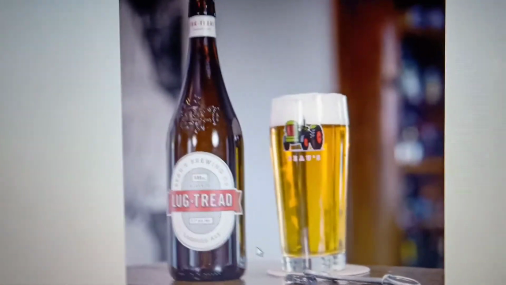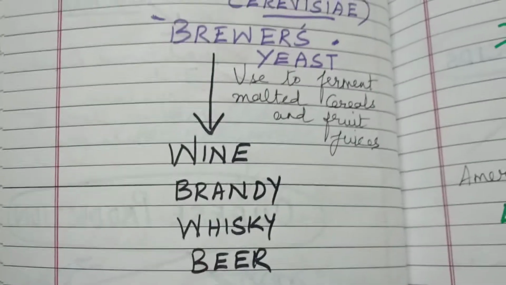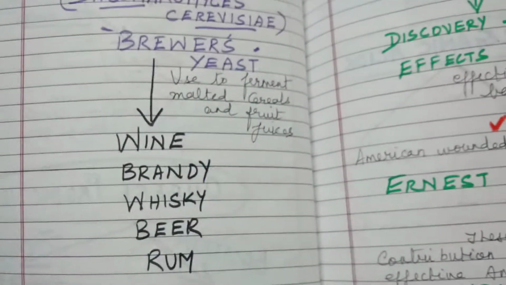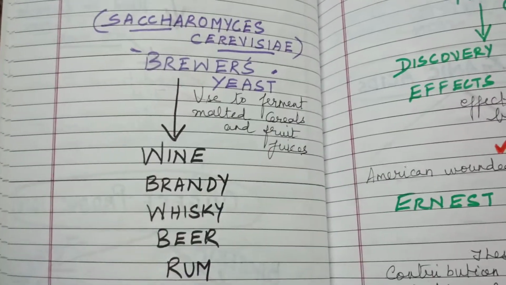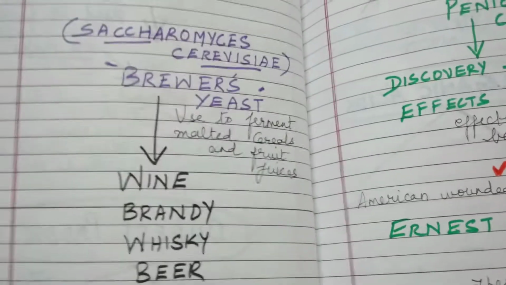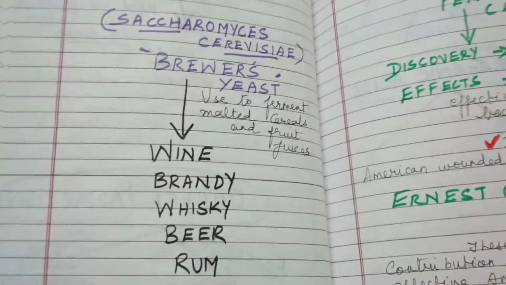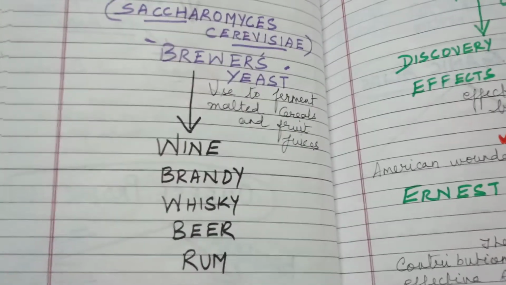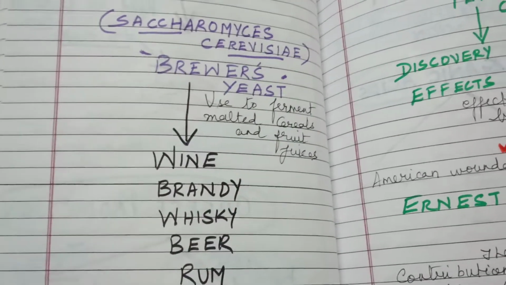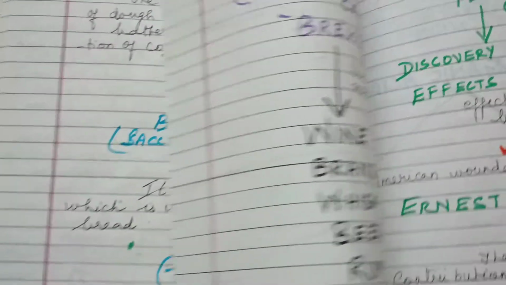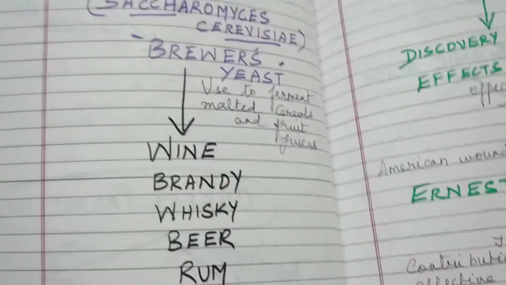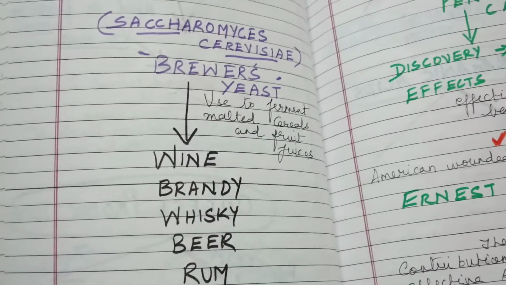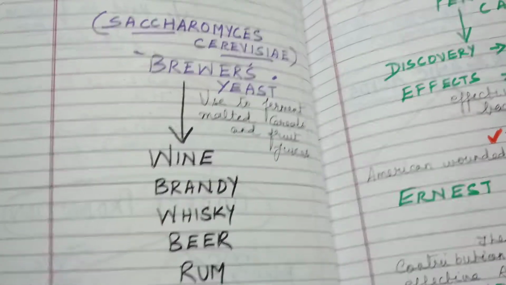These are the beverages, wine and beer, all these things. In this case it is known as brewer's yeast. All by the process of fermentation which takes place in the yeast. It's used for fermenting malted cereals and fruit juices to produce ethanol. What happens if you add yeast to a sugar solution like fruit juices and cereals? In the sugar syrup they obtain energy. They ferment. The fermentation takes place at that time to obtain energy.